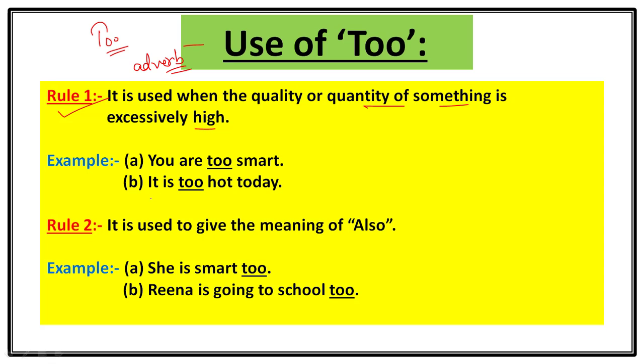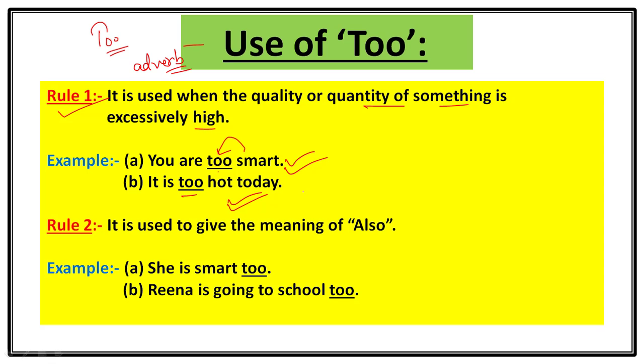Let's take an example. You are too smart. You are smart, but here adverb too is used. So it is saying that you are excessively smart. Let's take another example. It is too hot today. Means we are talking about the extreme hotness of that particular day.